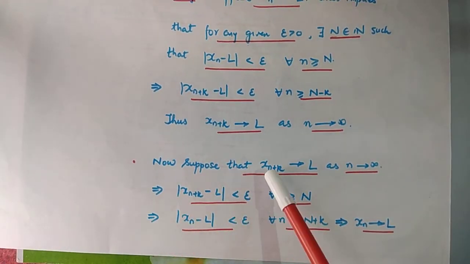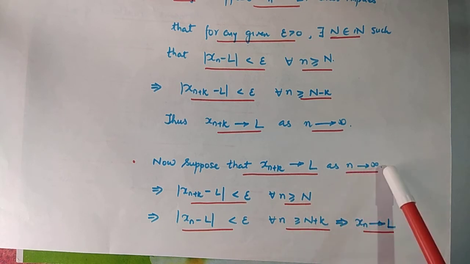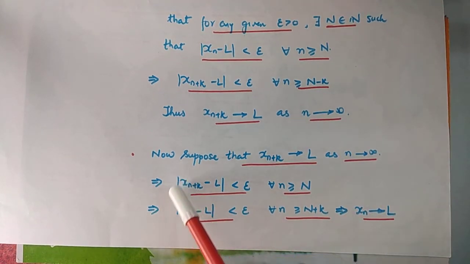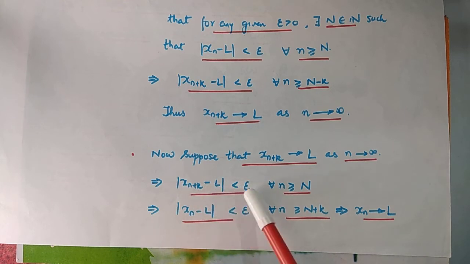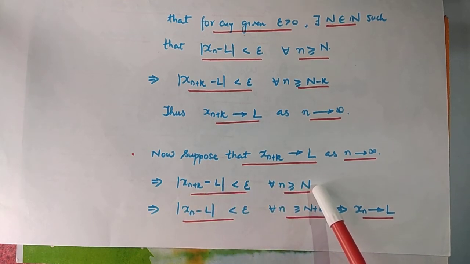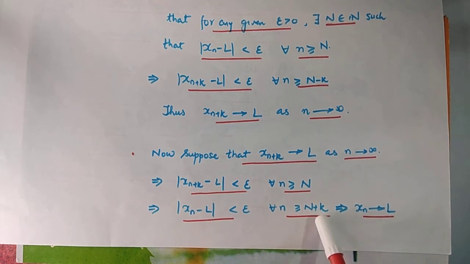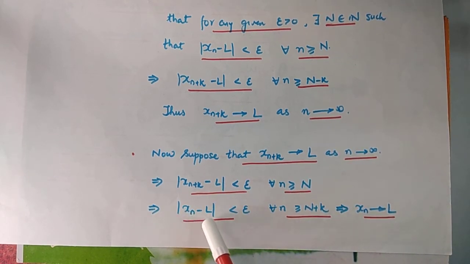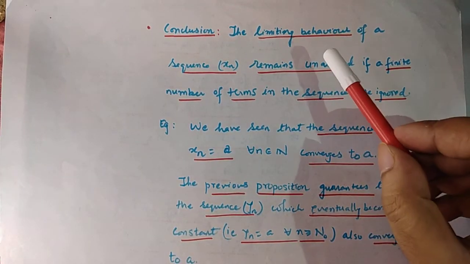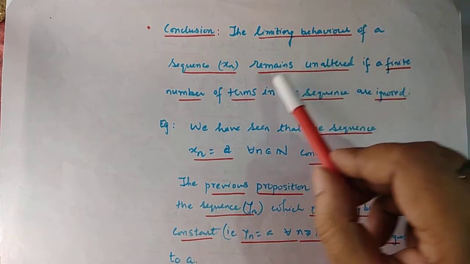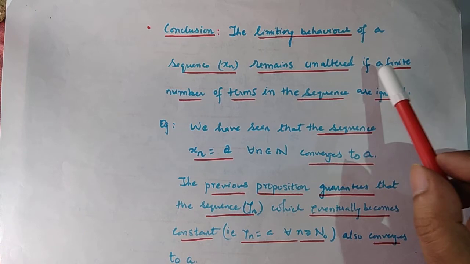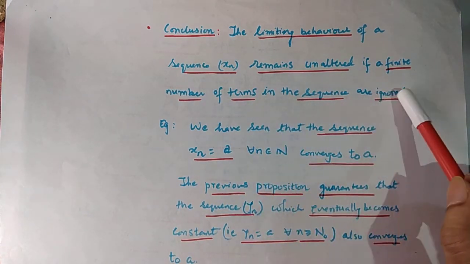Now, suppose that xn plus k goes to L as n goes to infinity. This implies that modulus of xn plus k minus L is less than epsilon for all n greater than or equal to some natural number capital N. This implies mod of xn minus L is less than epsilon for all n greater than or equal to capital N plus k. And hence, by definition, we can conclude that xn goes to L as n tends to infinity. Conclusion of this proposition is, as I have already mentioned, the limiting behavior of the sequence remains unaltered if a finite number of terms in the sequence are ignored.